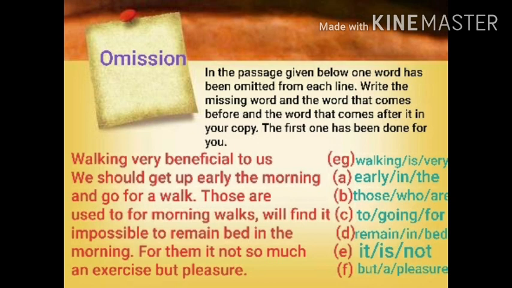Next line: an exercise but pleasure. So here it should be but a pleasure. So after but, a is missing in this line. So I have written in the answer, you can see, with the before word but and the after word pleasure, I have written the word a. So a is the word. So I hope students you have understood how to do omissions well. Now students, I have given some exercises in your worksheets for you to do at home.